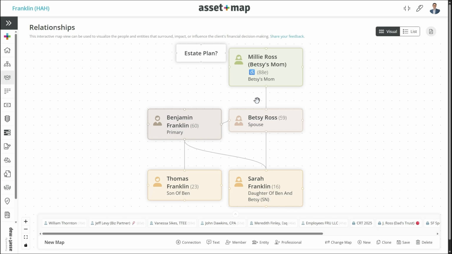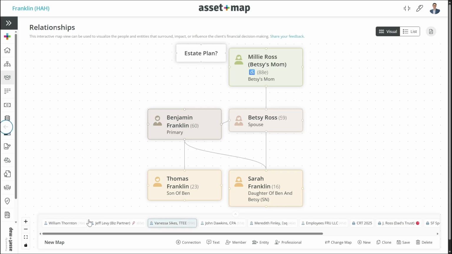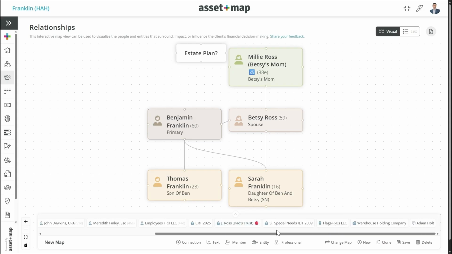Now, you might notice at the very bottom, there's a whole bunch of other boxes here which look similar to the asset map, and they indicate every other legal entity or person that is already in this household. Now, you can see I've taken time to put this in here. I've put in the business partners and the capital partners to their business, including their advisors, as well as some entities you might notice here, such as Dad's Trust.